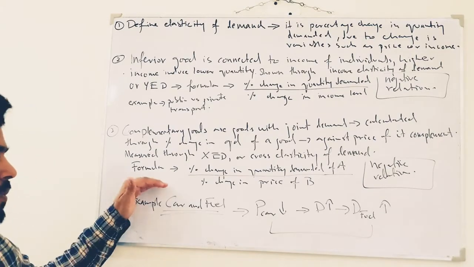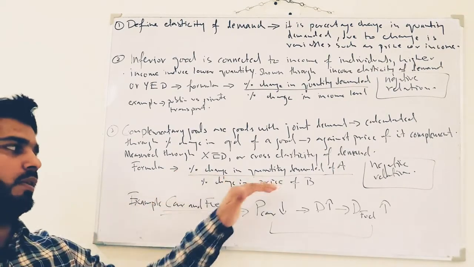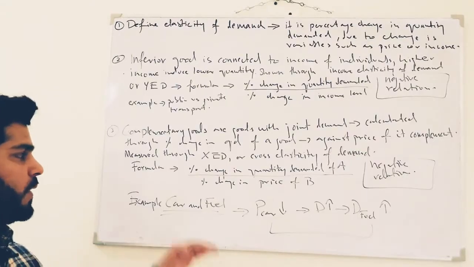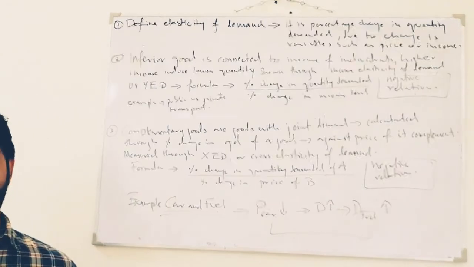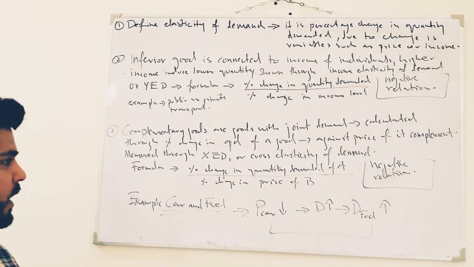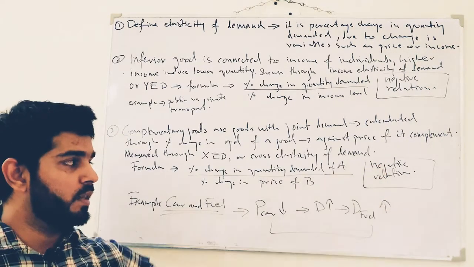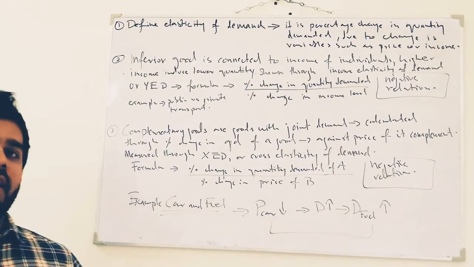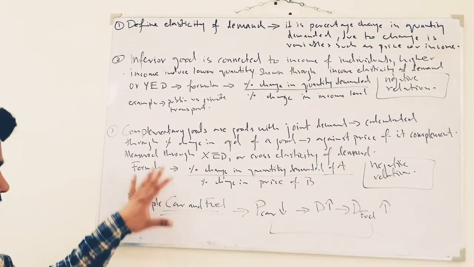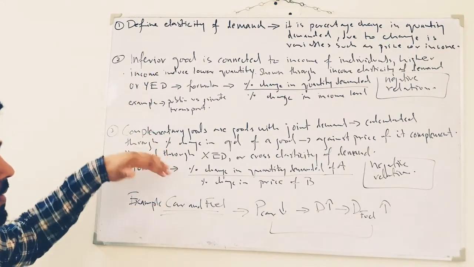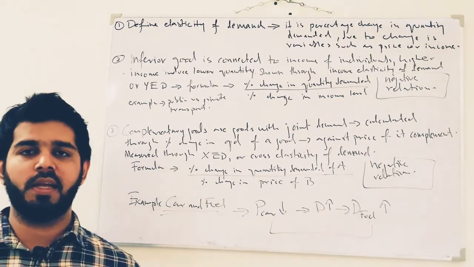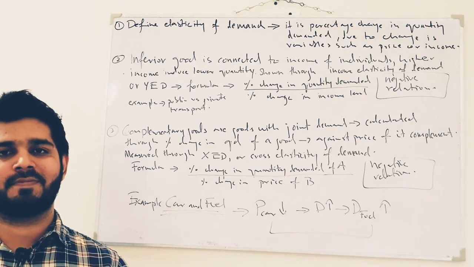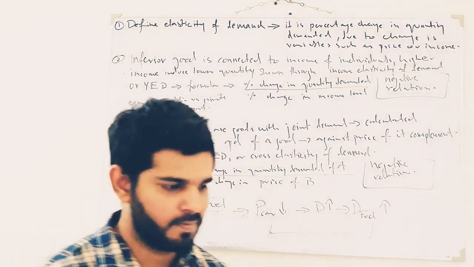So what is the formula? The formula is percentage change in quantity demanded of good A divided by percentage change in the price of good B. So you can write A, B, good 1, 2, X, Y, whatever you want to write. And we will also tell that the relationship is negative. So you can explain these 2 points. You will get 3 marks, and 2 points for the definition. And inshallah, if you're going to answer it like this, you will get 8 marks.